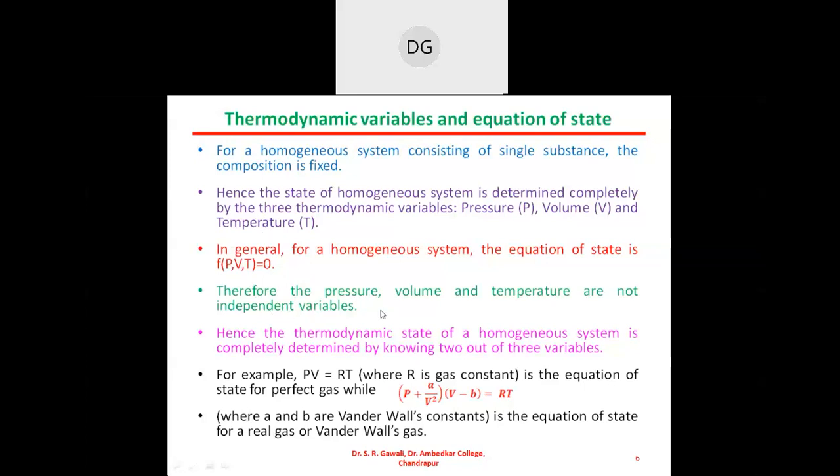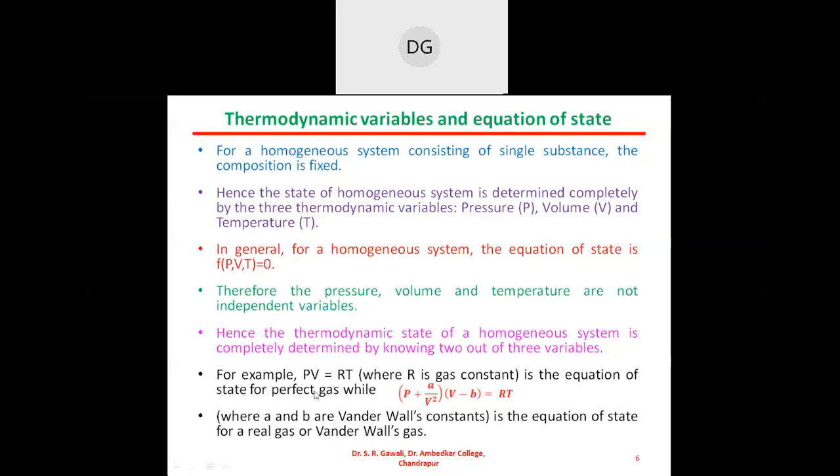Therefore, the pressure, volume and temperature are not independent variables. Here pressure, volume and temperature, they are not independent variables, they are dependent variables. The state of a system depends upon the pressure, volume and temperature. Hence, the thermodynamic state of a homogeneous system is completely determined by knowing two out of the three variables.